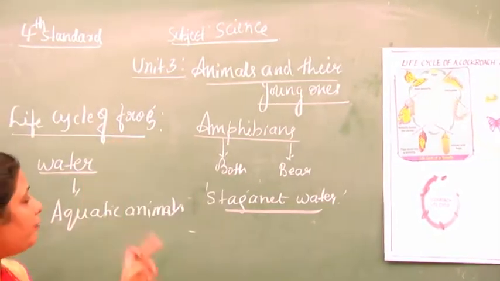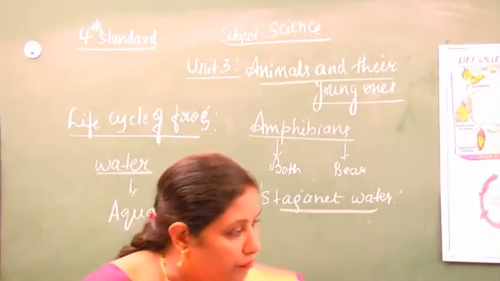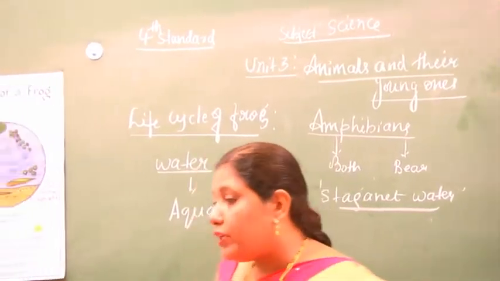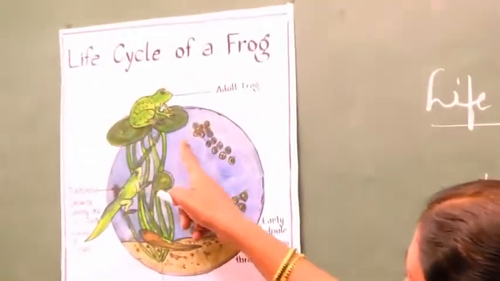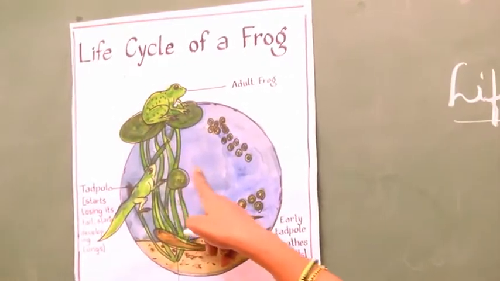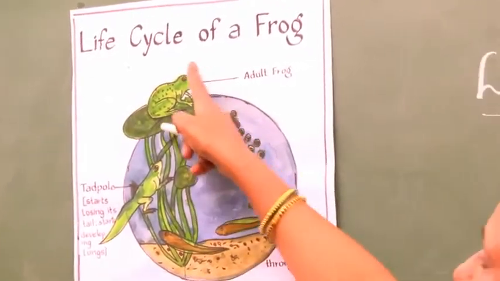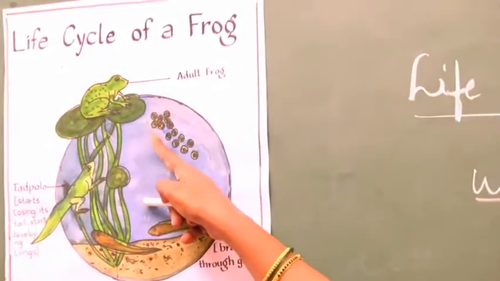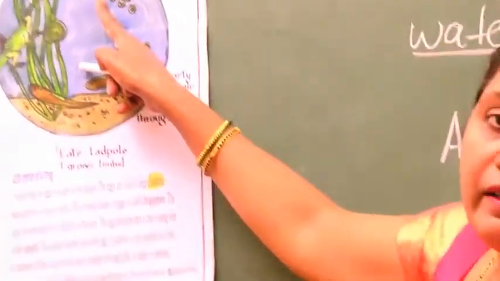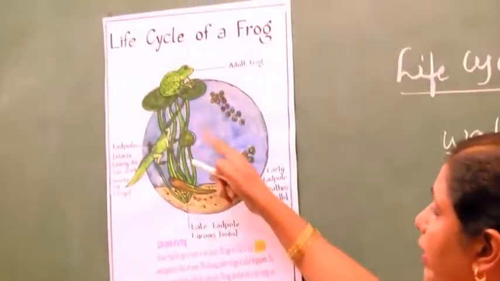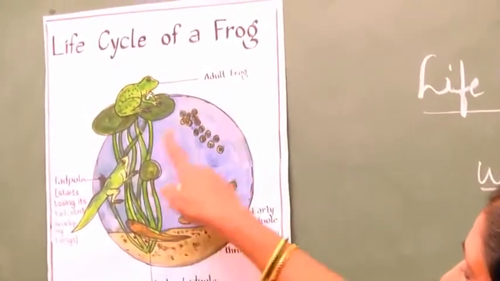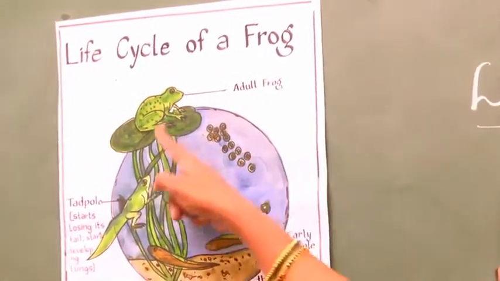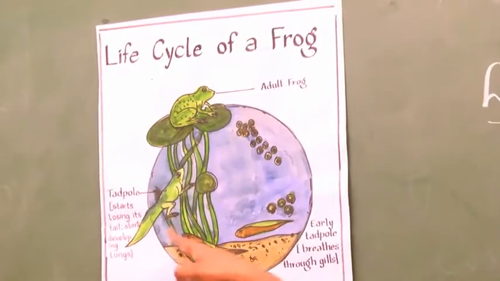Take the example of the frog under amphibians. Here it is a frog, an adult frog. This adult frog selects a suitable place where the eggs can be protected from their enemies. It usually selects stagnant water surrounded by shrubs, the plants of shrubs.